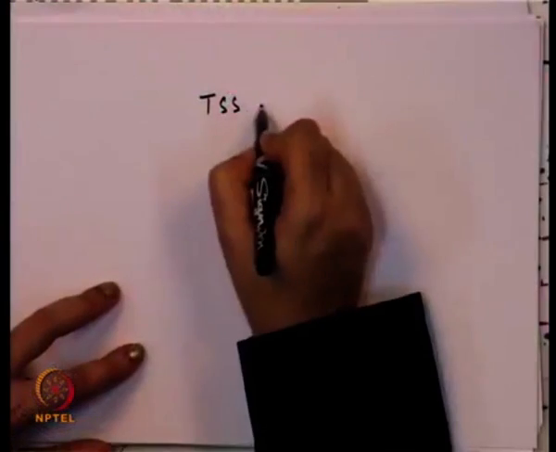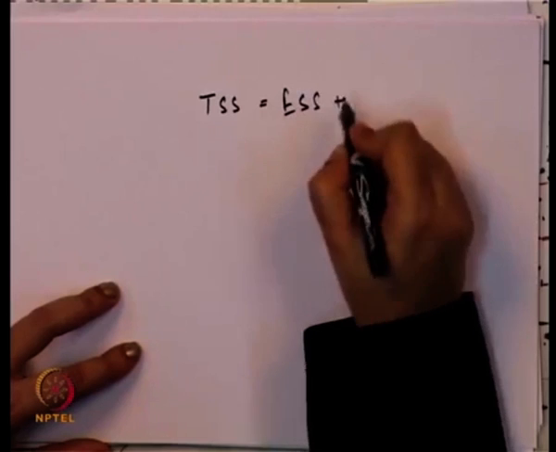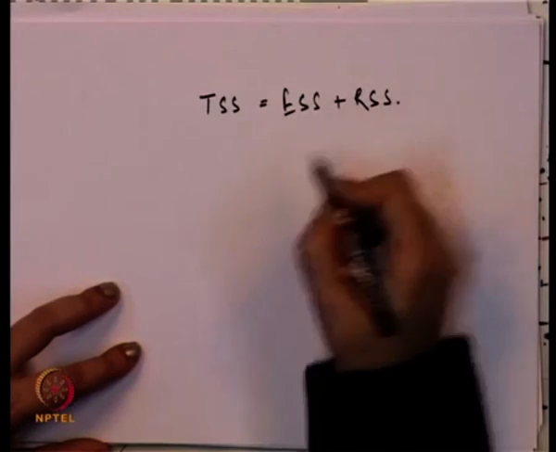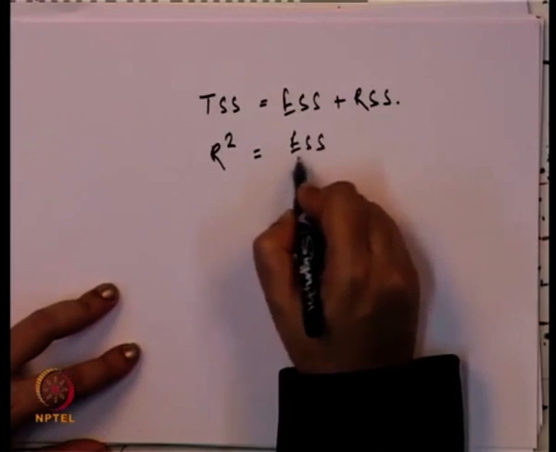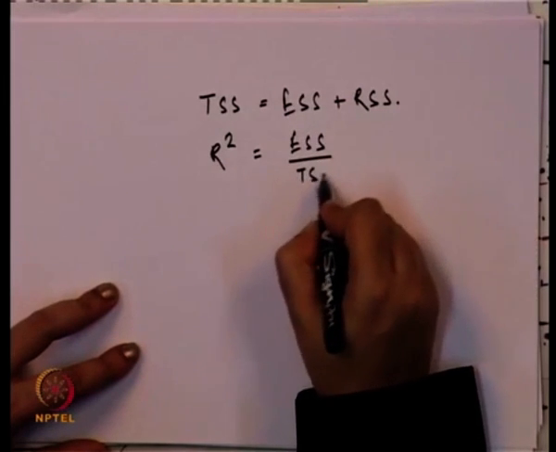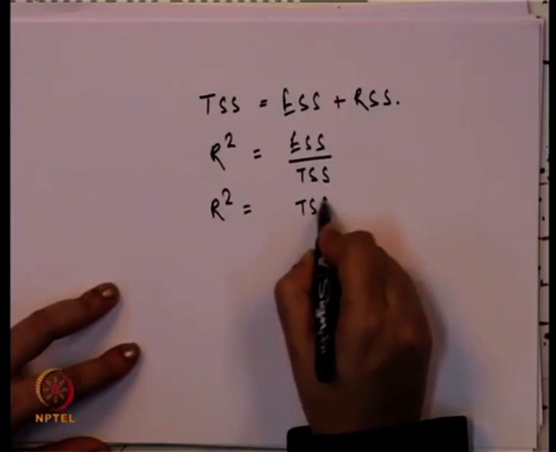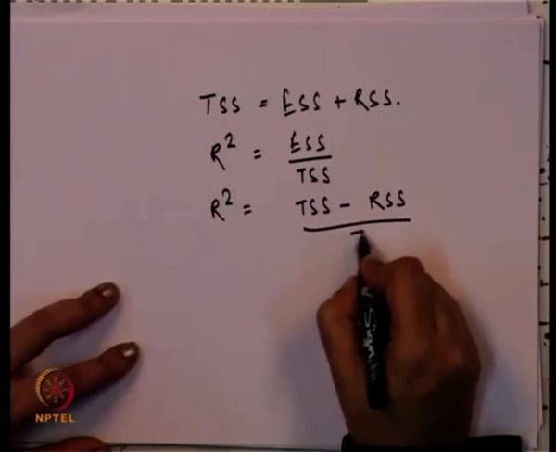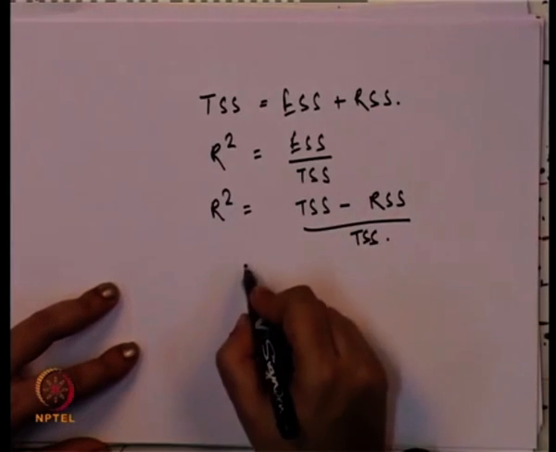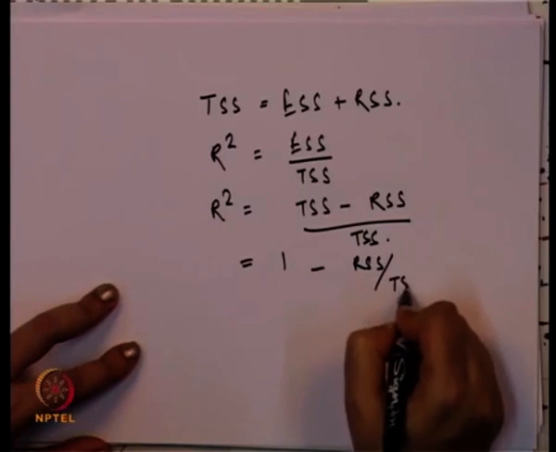To find this we need to find the total sum of squares. Total sum of squares is the explained sum of squares plus the residual sum of squares, and so R square is the explained sum of squares over the total sum of squares, or we can reframe it as TSS minus RSS divided by TSS. So, this is 1 minus RSS by TSS.